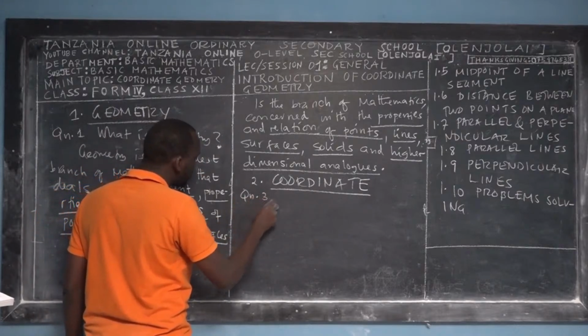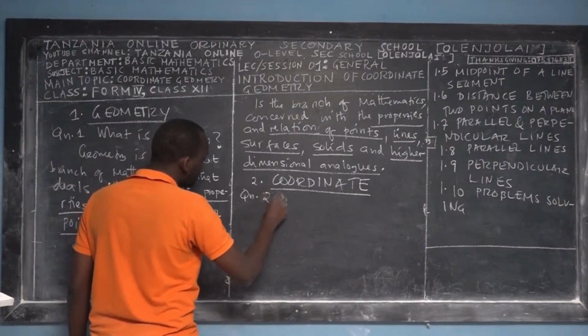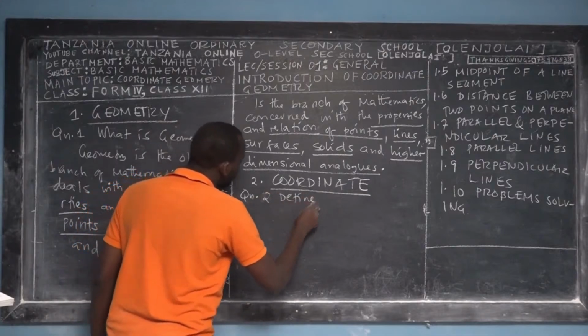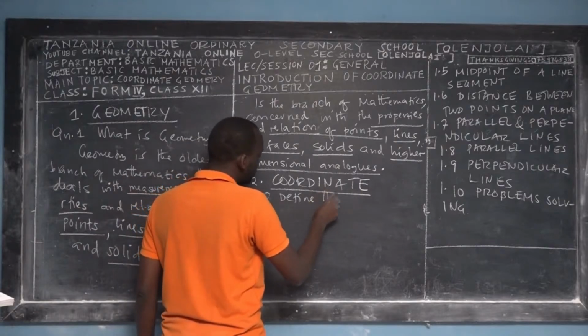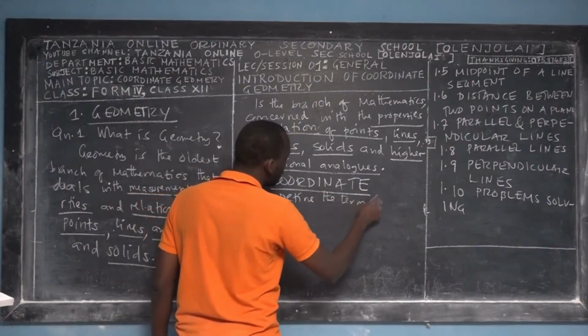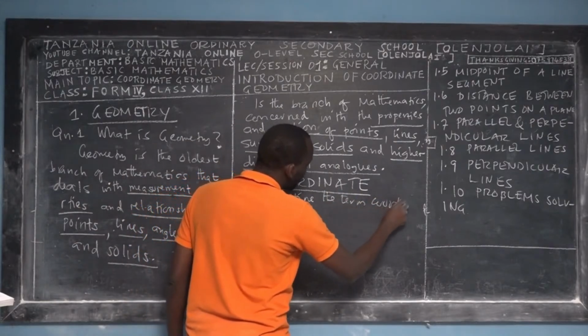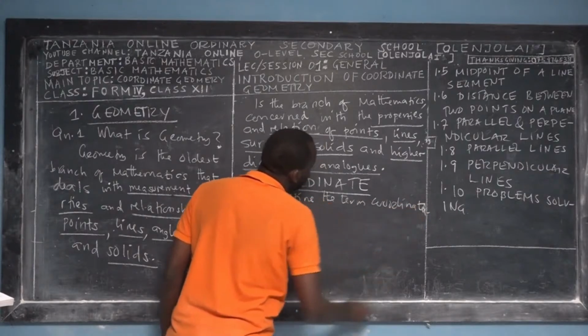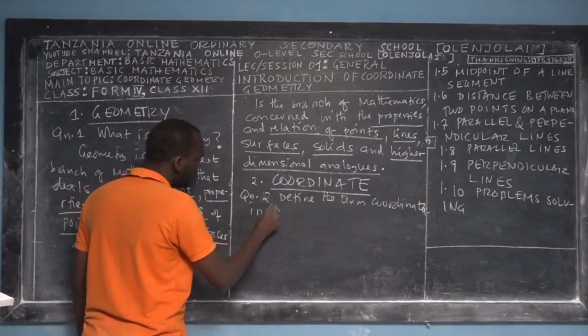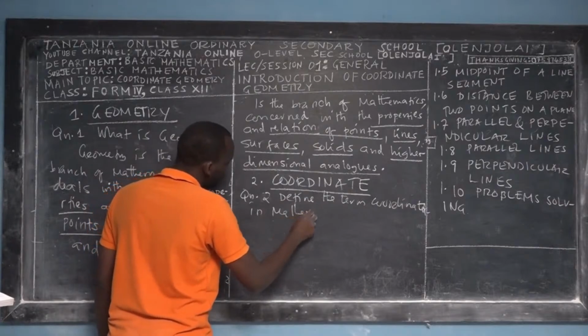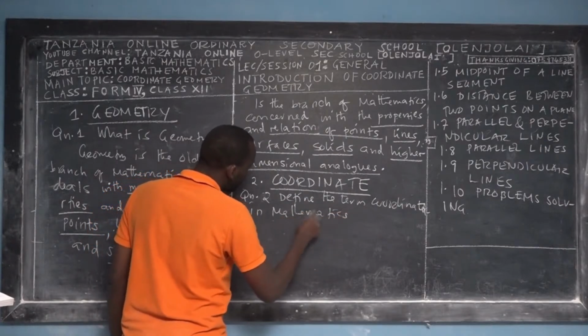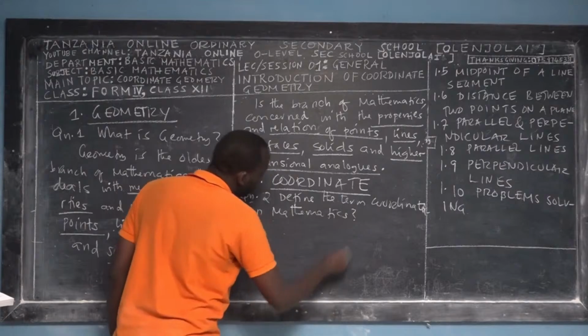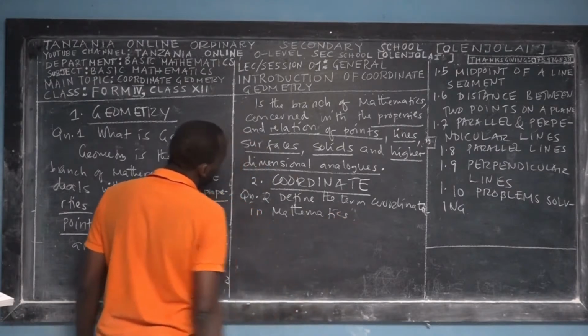This will be question 3 or question 2. Define the term coordinate. And here we have to specify coordinate in mathematics, because you have coordinates in chemistry, and in some areas of real life.